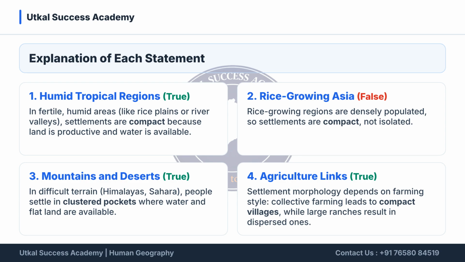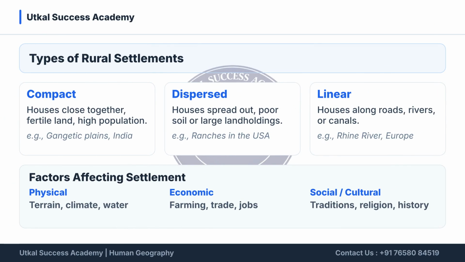Settlement form is also linked to agriculture. Collective farming results in compact villages, while large ranches create dispersed settlements. Now, moving to human geography, rural settlements are mainly classified into compact, dispersed, and linear patterns. Compact settlements have houses located close together. Dispersed settlements have houses spread far apart, while linear settlements develop along roads, rivers, or canals.